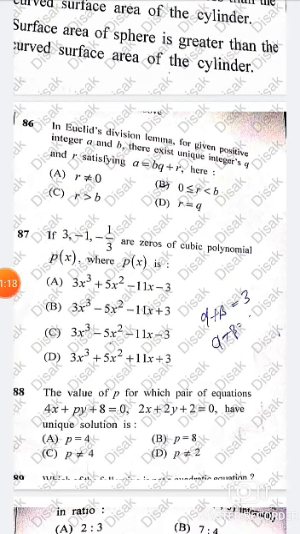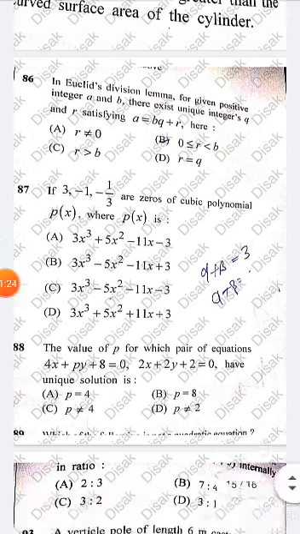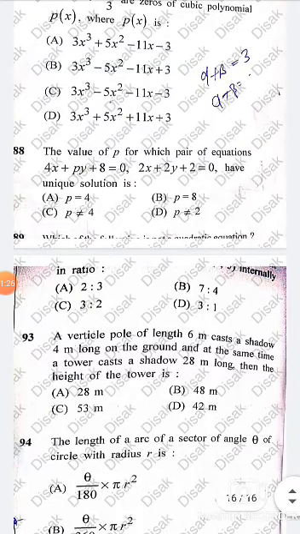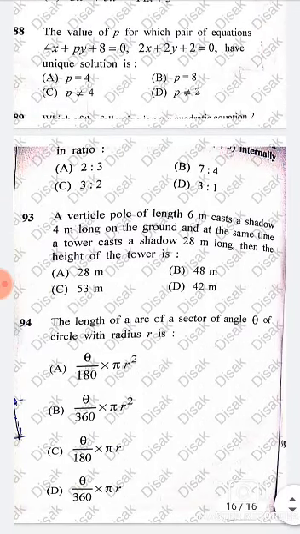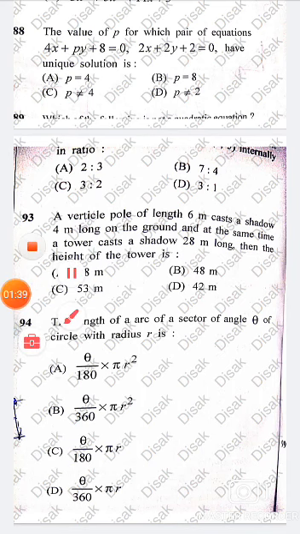Now the 86th question, correct answer is B. Now all these maths questions you have to solve by yourself. The 93rd question, correct answer is 42 meters. And the length of an arc of a sector is theta over 360 into pi r square.